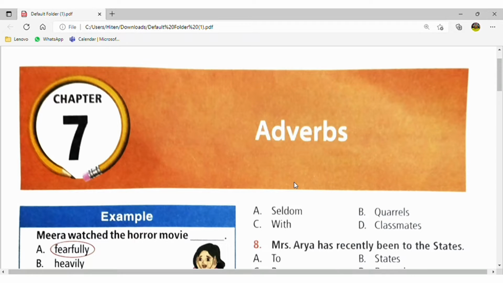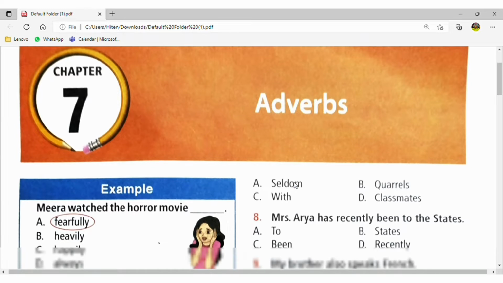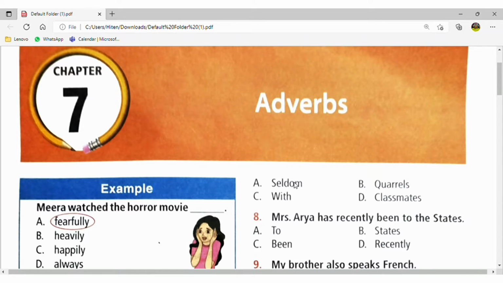Today we will start the chapter adverb. It is from the class 2 Olympiad SOF MTG. Okay, so I think everyone has cleared about the concept of the adverb. Then also we will first discuss the concept of the facts of the adverb, and then we will try to solve the exercise. So why do we use the adverb?